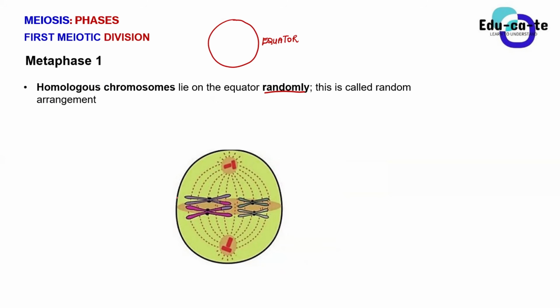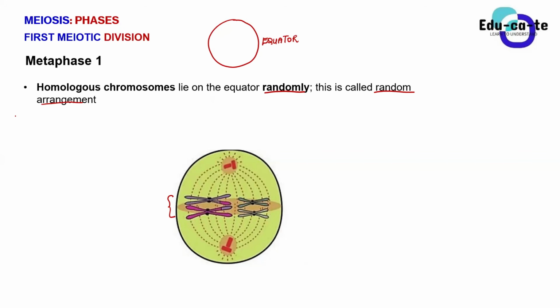They lie next to each other, or you can say they lie on top of each other. It depends on how you see things from this diagram, but basically the homologous chromosomes lie on the equator randomly. The random there, what does it mean? It simply means that there's no specific order in which they are arranged. One can be on top of the other, or the other way around. It doesn't have a specific order. I wouldn't say the purple one will be on top and this one at the bottom. No. They just lie randomly. So this process is known as a random arrangement.